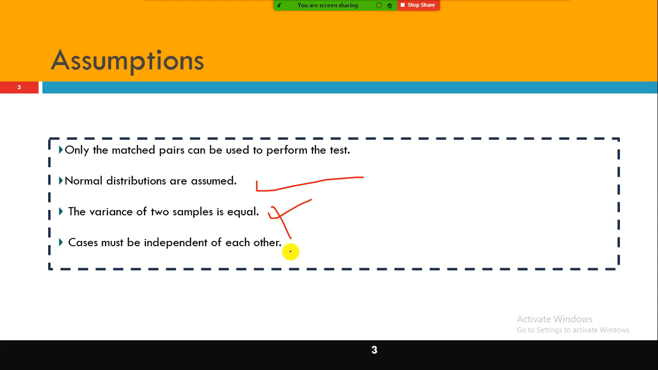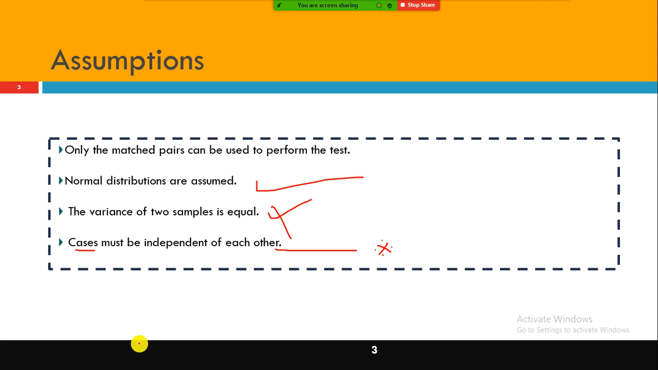The cases must be independent of each other. Yes, this is important. Cases, statisticians use this term. Cases are nothing but the records. Cases must be independent of each other. Let's say my body weight should be different from your body weight. Obviously, my body weight is nowhere related to your body weight, right?